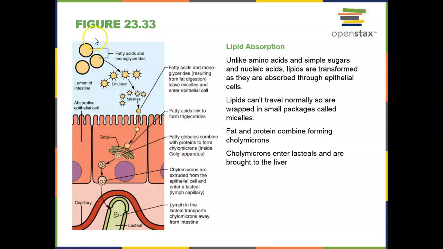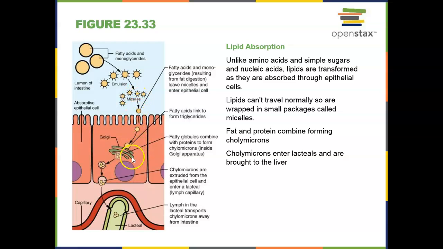So up here you can see these tiny little fatty acids and monoglycerides. As the bile comes in, it emulsifies the lipids even further and forms a protective wrapping called a micelle. So here we have a lipid with a micelle wrapping around it.